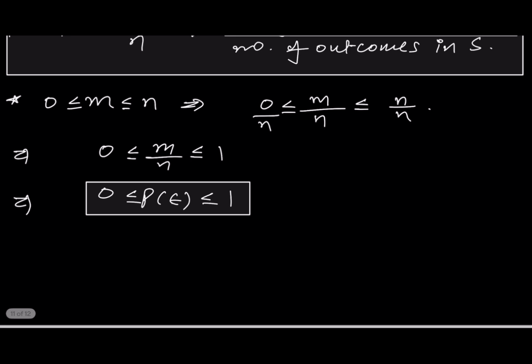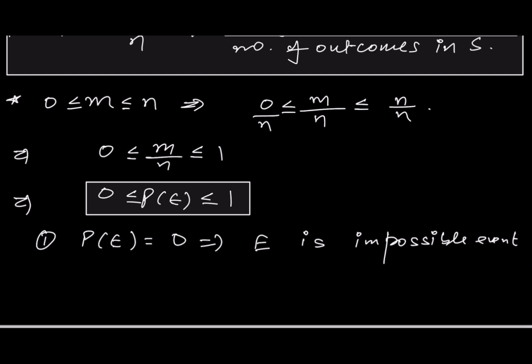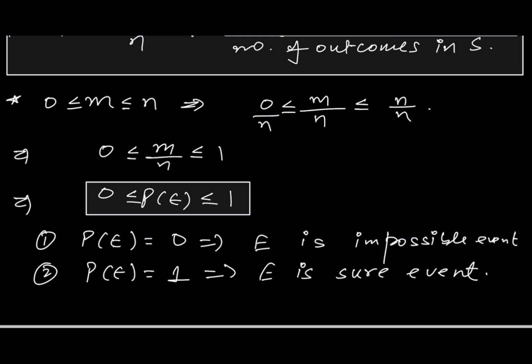So as we have discussed, P of E equal to 0 implies E is an impossible event, right? And if P of E is equal to 1, it implies E is a sure event, right?